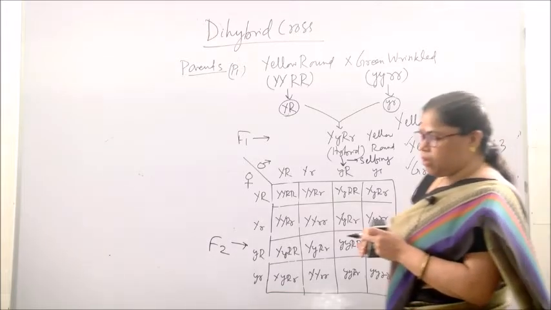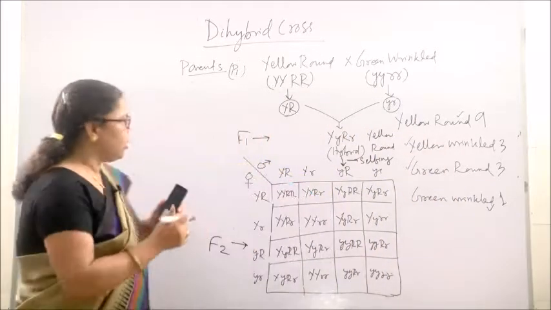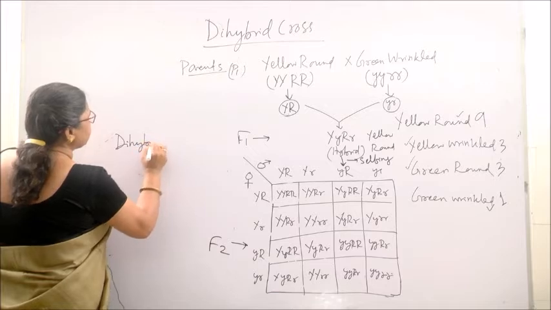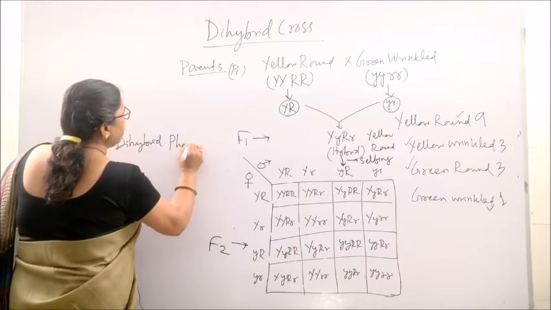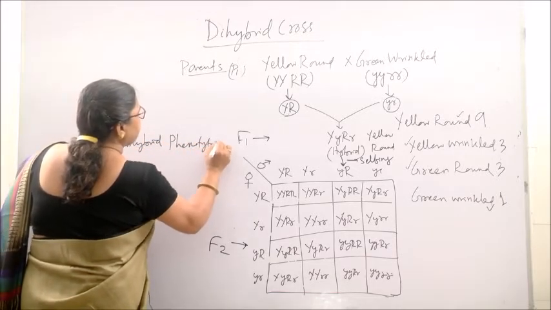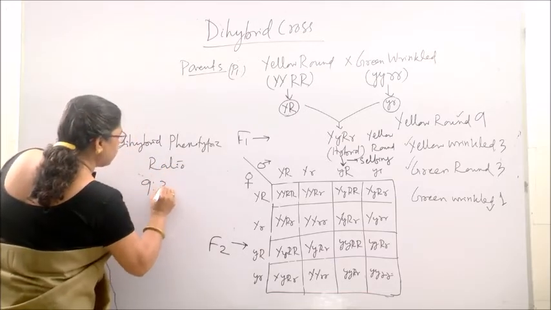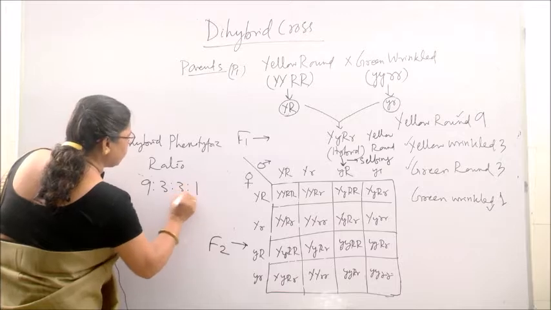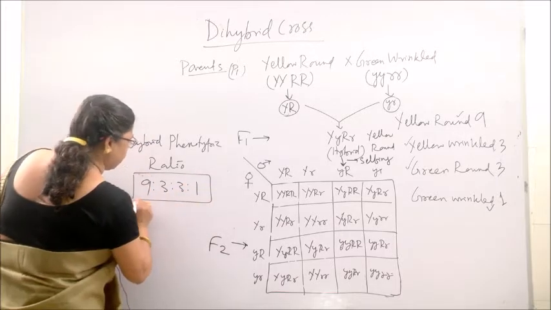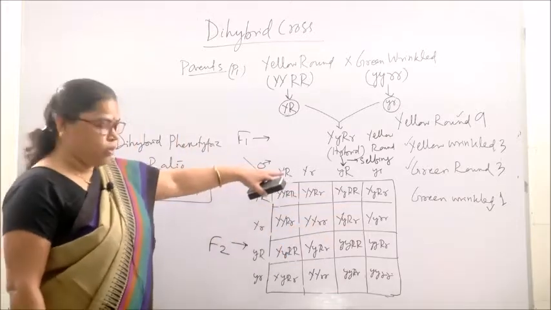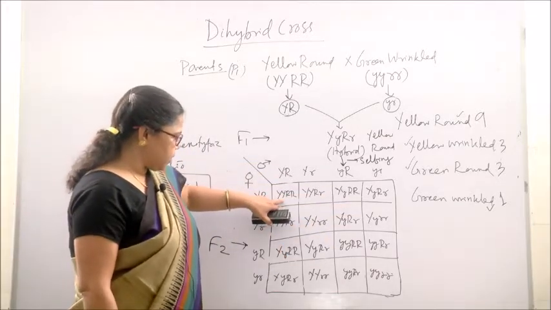That is why the dihybrid phenotypic ratio is 9:3:3:1. Remember this. Clear?